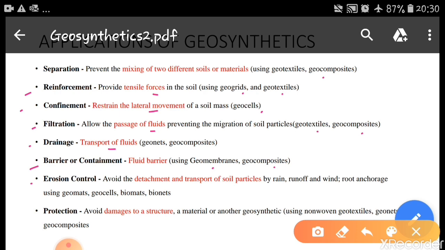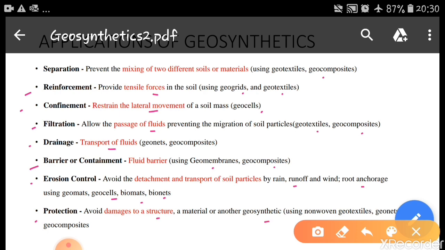It can be used for erosion control, to avoid the detachment and transport of soil particles by rain, runoff and wind. It provides root anchorage using geomats, geocells, biomats and bionets. It is also used for protection, to avoid damage to the structure, material or another geosynthetic.